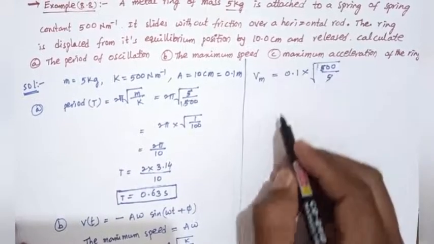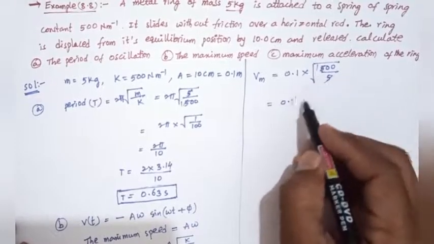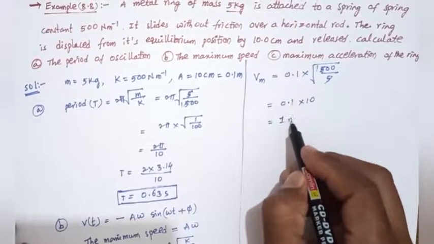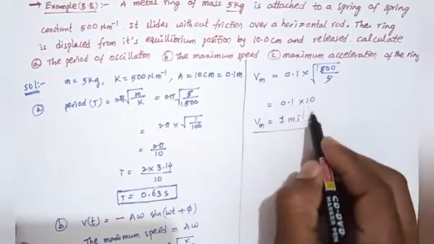If I cancel, that equals 0.1 into root 100, which is 10. So that equals 1 meter per second. So this is the maximum speed.